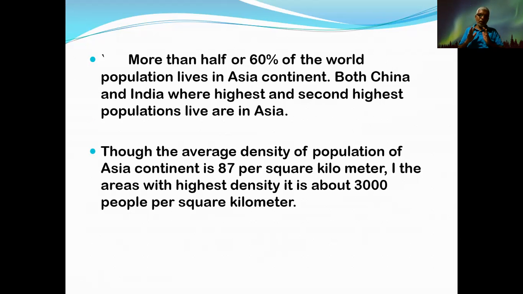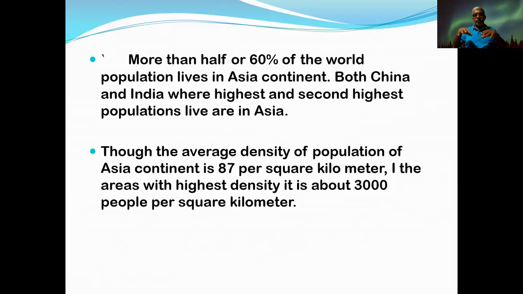That's a condition. But actually, the population is not equally distributed. You know that in city areas and coastal areas, where facilities are available, more people can be seen living together. In that area, we call it the highest density of population.